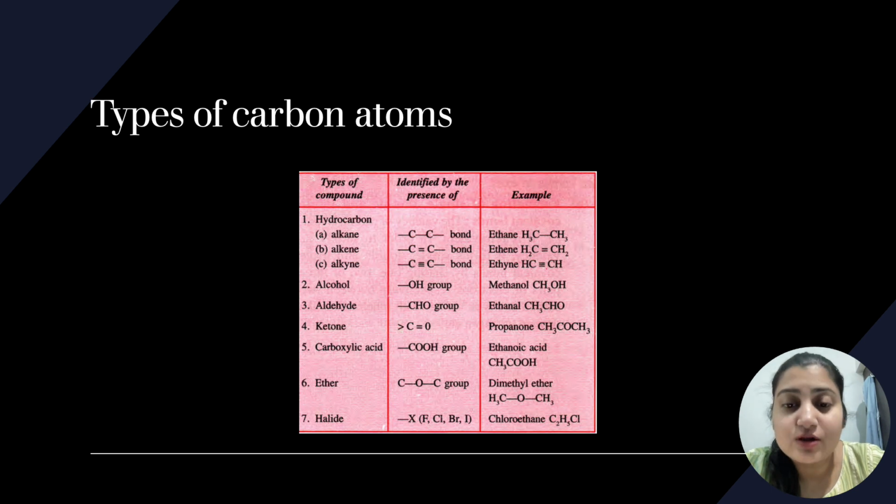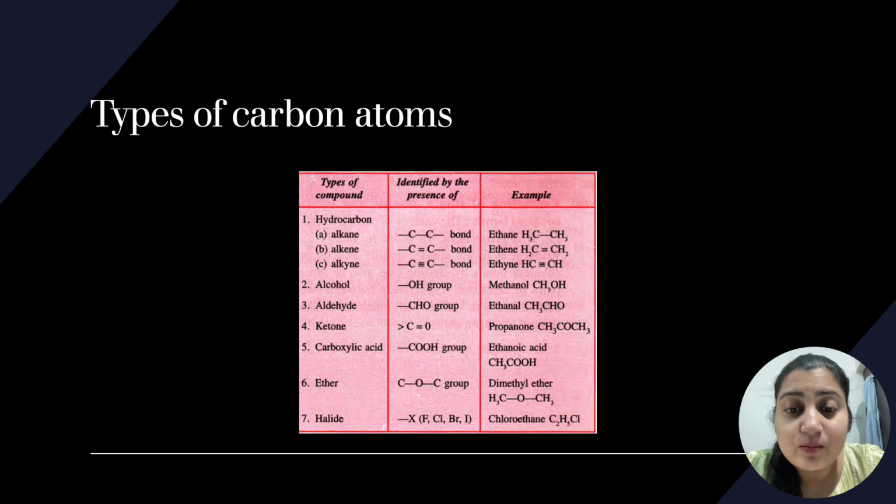Then we have alcohol group as well. Sometimes the carbon hydrogen chain also has an OH group. If it has an OH group, it is actually an alcohol, so a suffix of ol gets attached, like methanol, ethanol. I'll tell you what meth, eth, everything is, but for now, understand that ol will be added. Aldehyde has a CHO group, and al will be added at the end, like ethanal, methanal. Then we come to ketones.